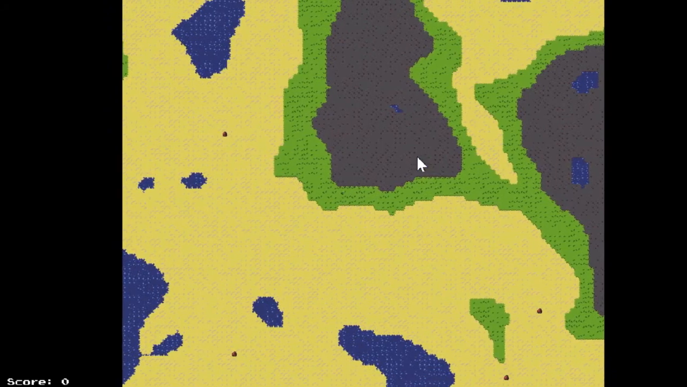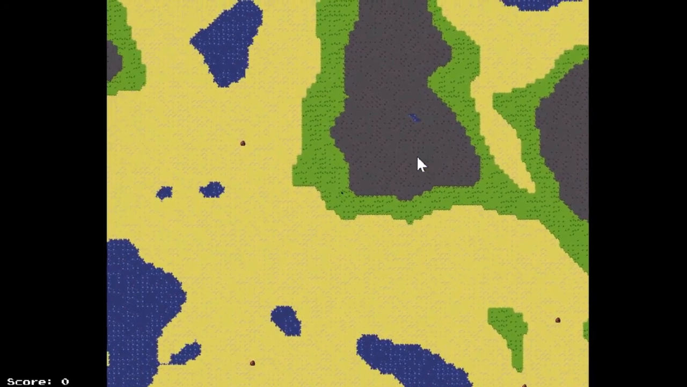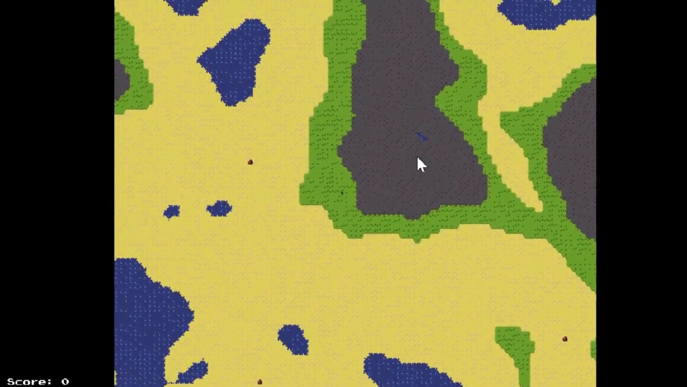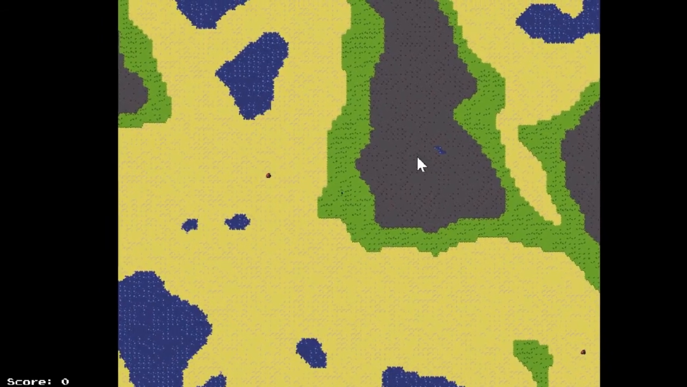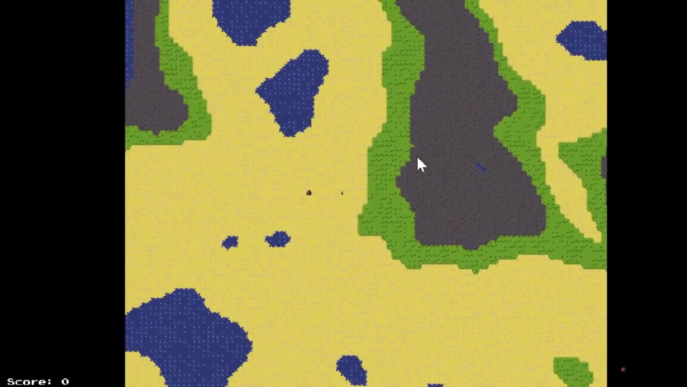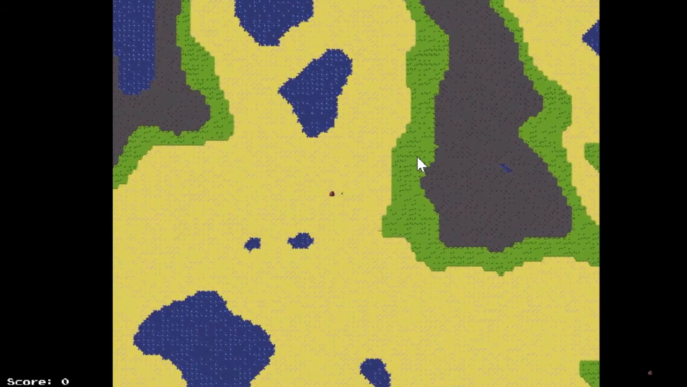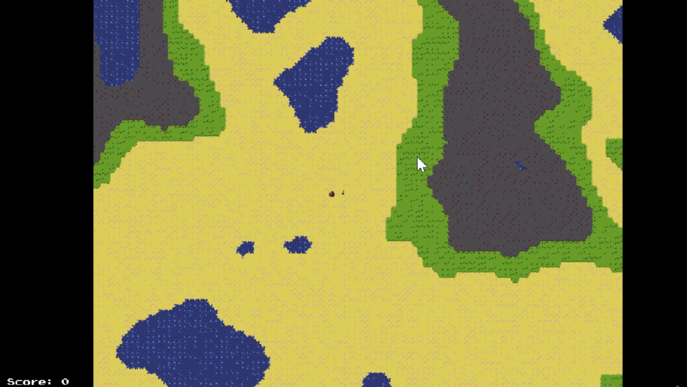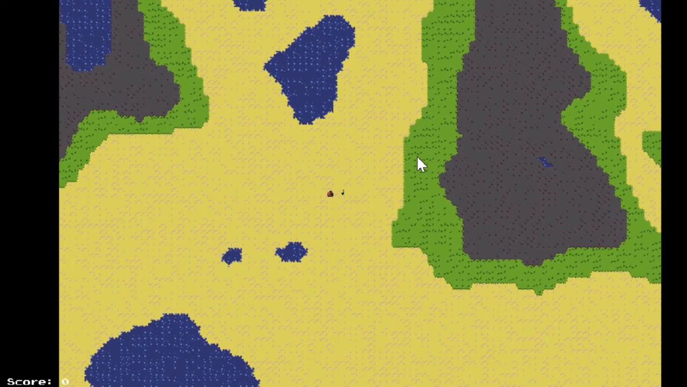My ambition is to generate cities and/or locations like dungeons, etc. on the fly. We'll see about that. So that was it. I hope you enjoyed.